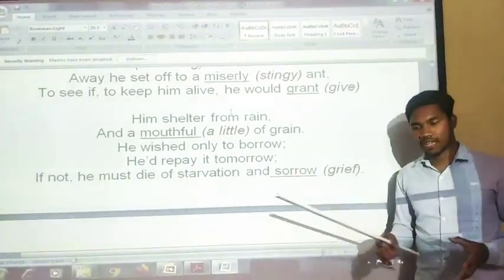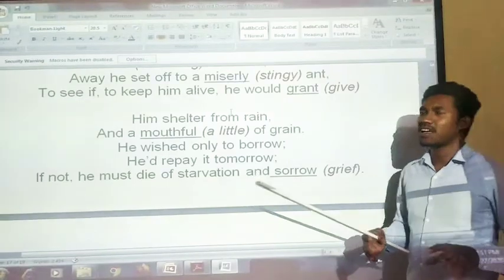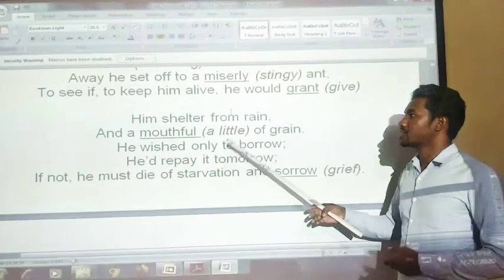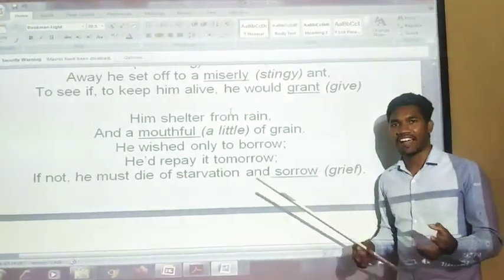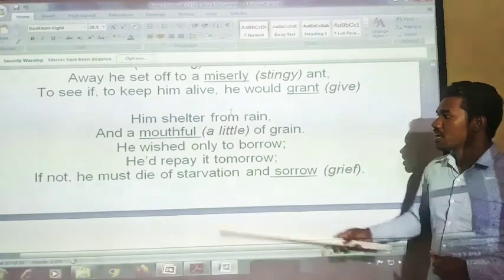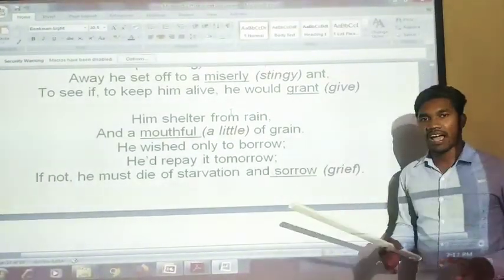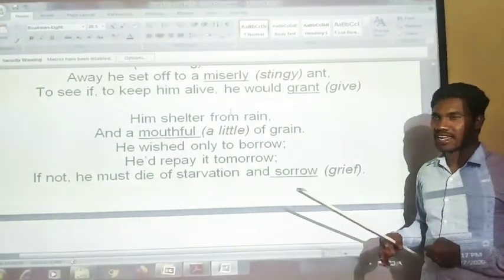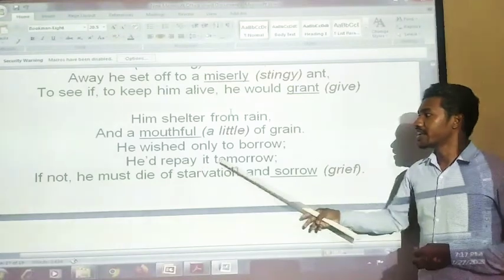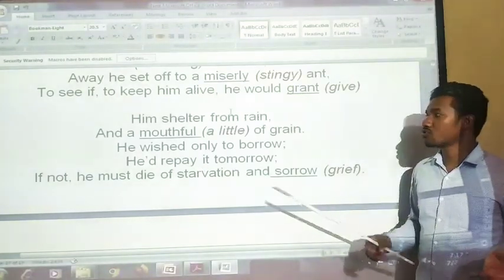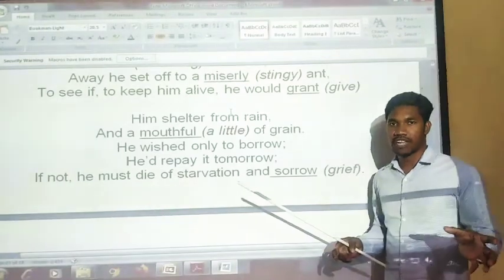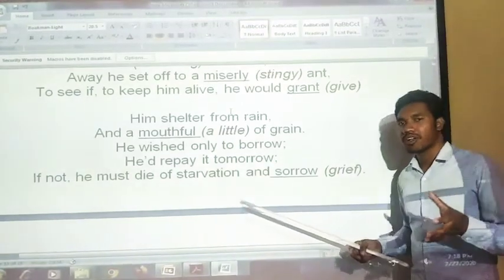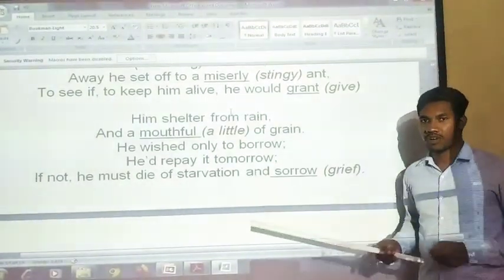He is wishing that the ant will give him shelter from the rain. Some house he could give to stay, and a mouthful of grain, at least a little grain he could give. He wished only to borrow, and he would return it tomorrow. So today he is wishing to borrow some amount of food and some shelter from the ant, and he is telling that I will repay what I take today.